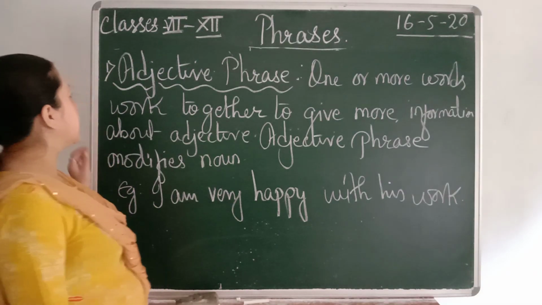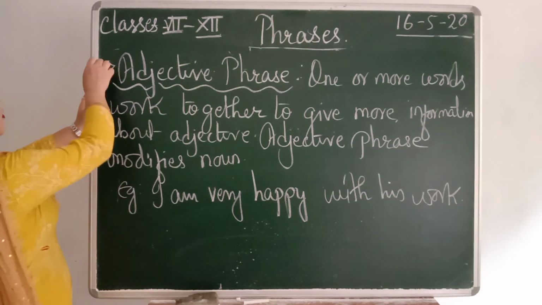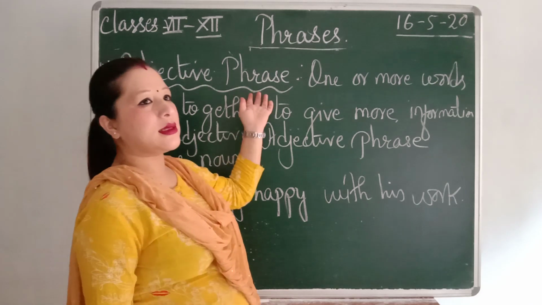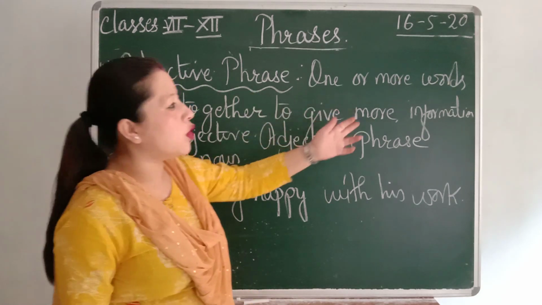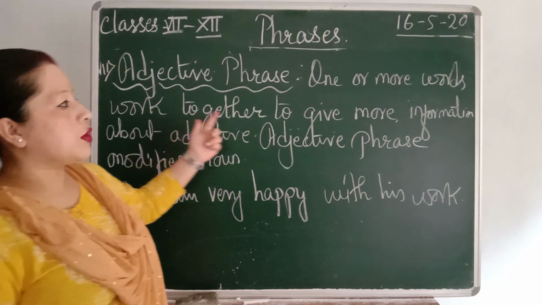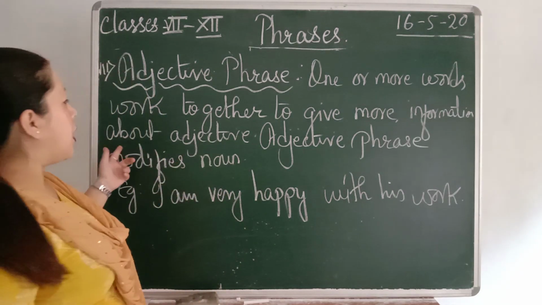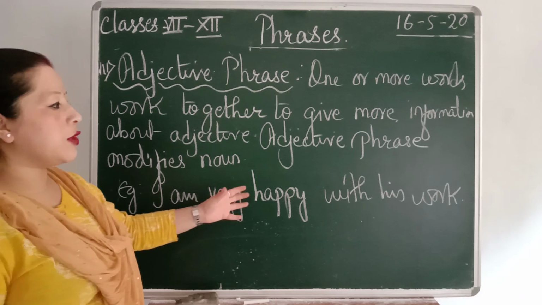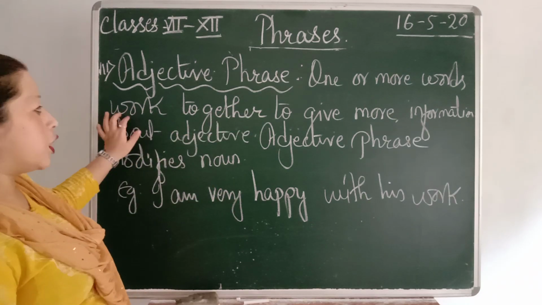So next, number 3 is adjective phrase. What is an adjective phrase? One or more words work together to give more information about an adjective. Here in the example you find more than 2-3 words. One or more words work together.